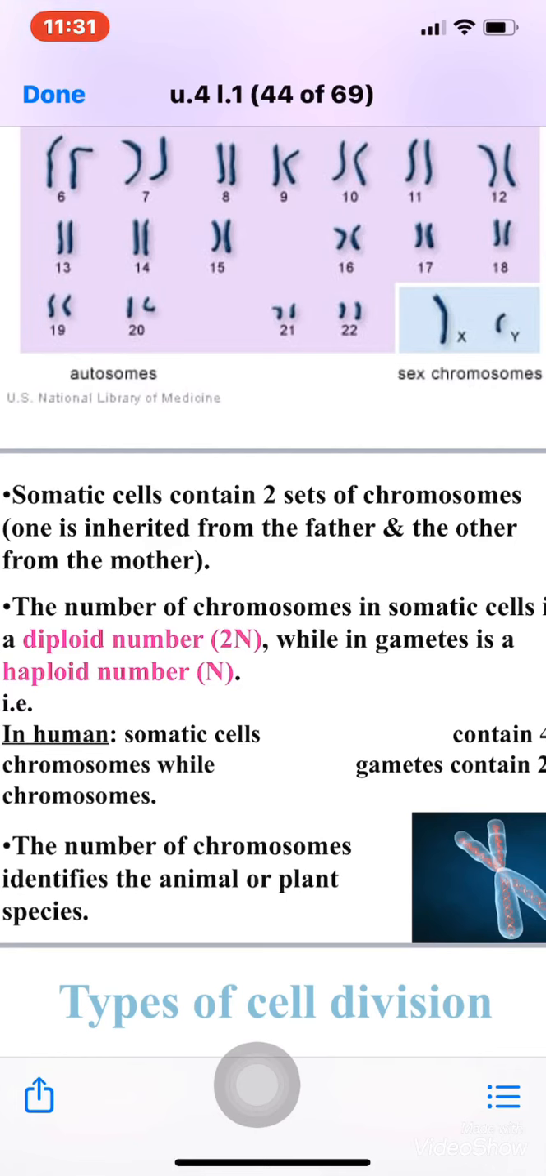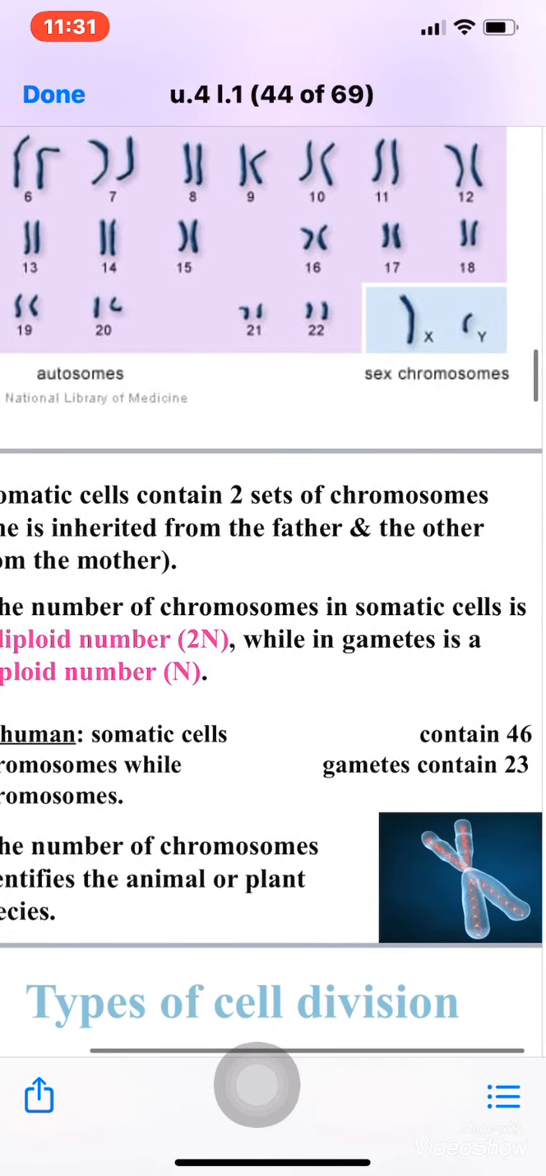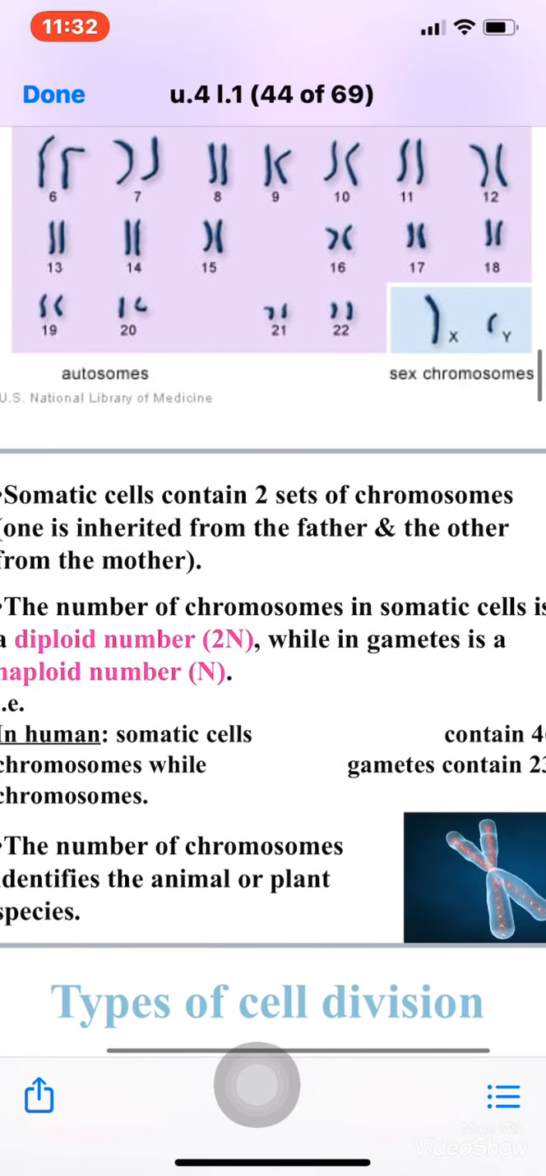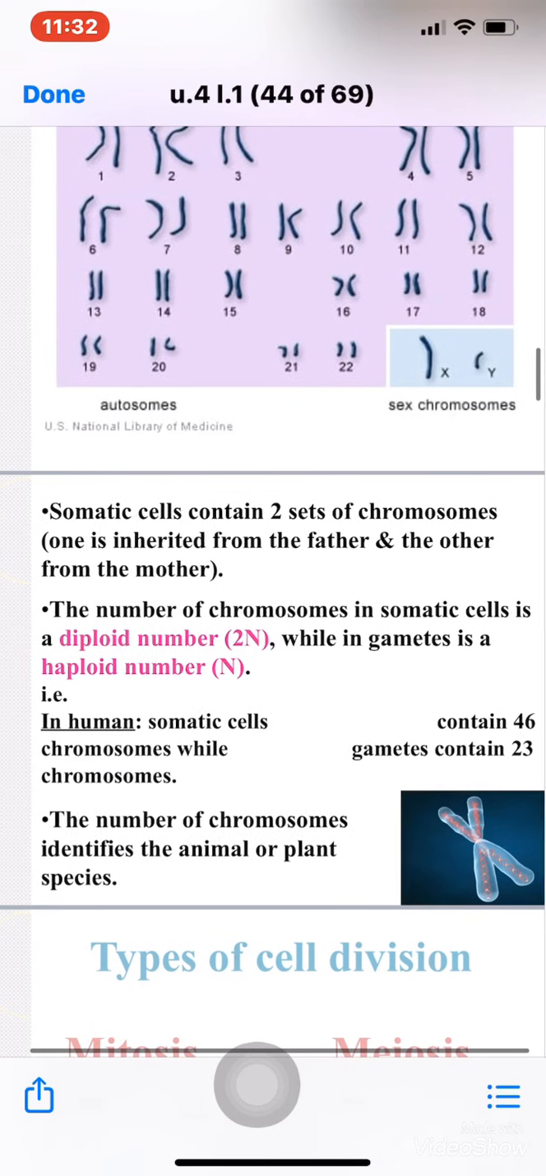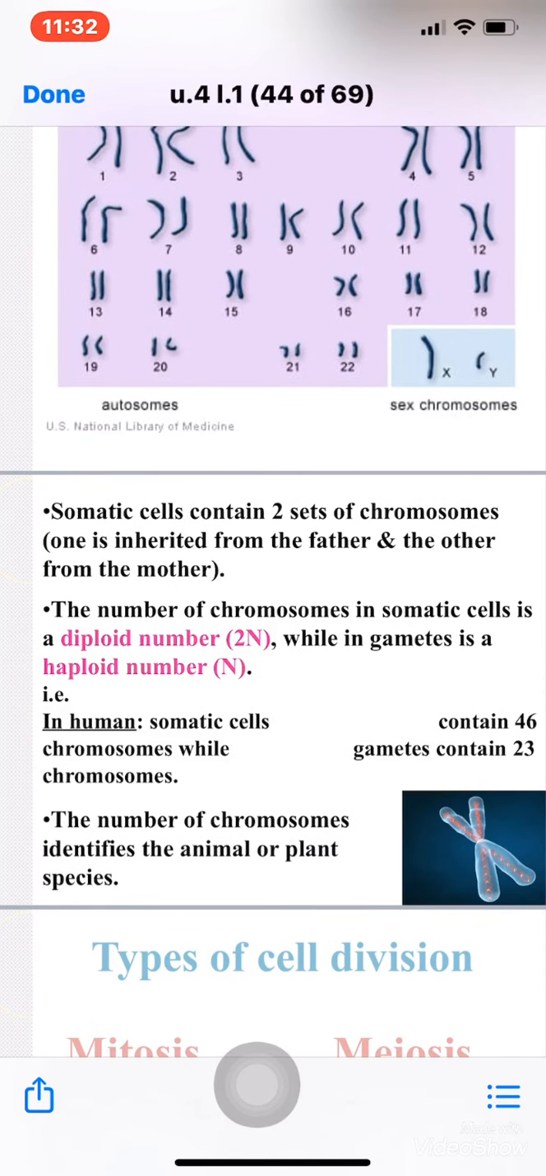While the gametes have a haploid number of chromosomes. What are the gametes? The gametes are the cells which are produced from the reproductive cells. The reproductive cells undergo a certain type of cell division, giving gametes. These gametes have a haploid number of chromosomes. That means they don't have all 46 chromosomes, they have only 23. So somatic cells contain 46 while gametes contain 23. The number of chromosomes identifies the animal or plant species.